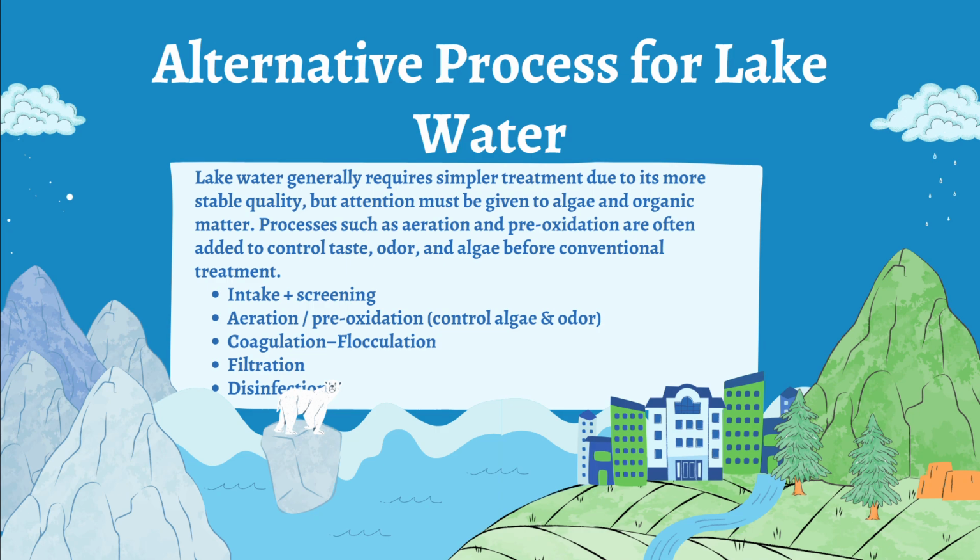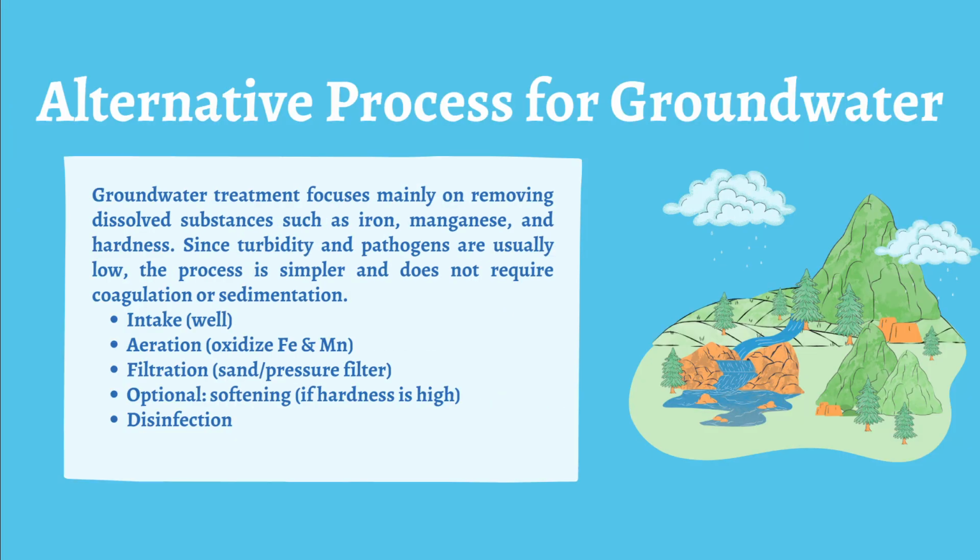For the alternative process for lake water, it generally requires simpler treatment due to its more stable quality, but attention must be given to algae and organic matter. Processes such as aeration and pre-oxidation are often added to control taste, odor, and algae before conventional treatment.